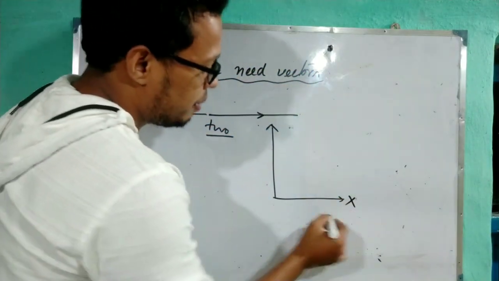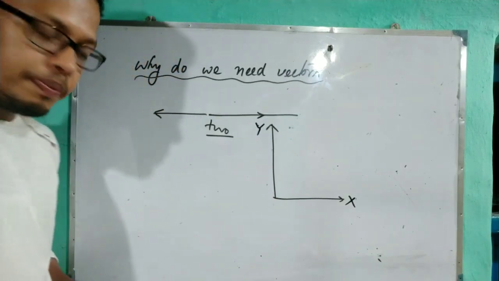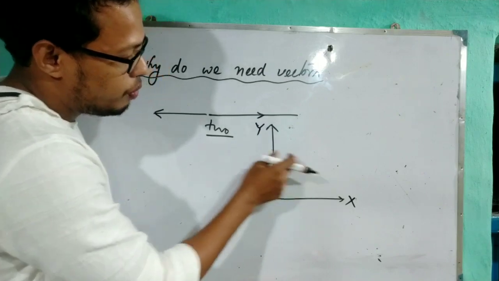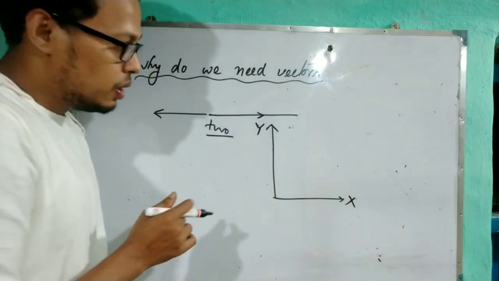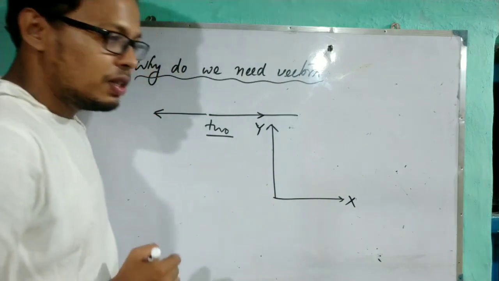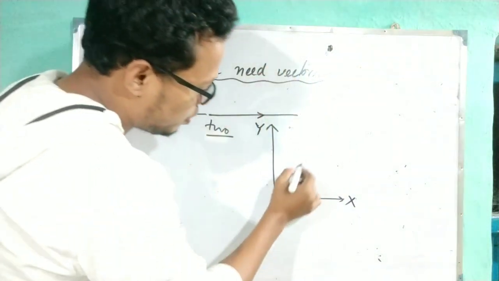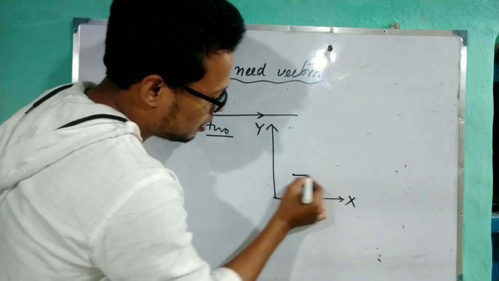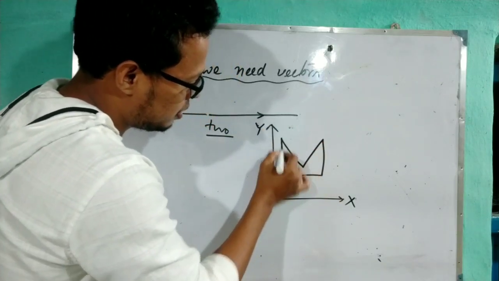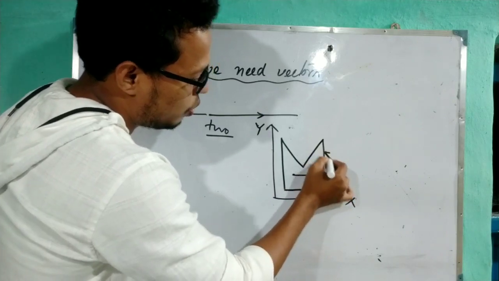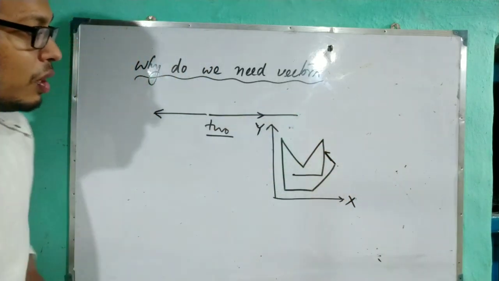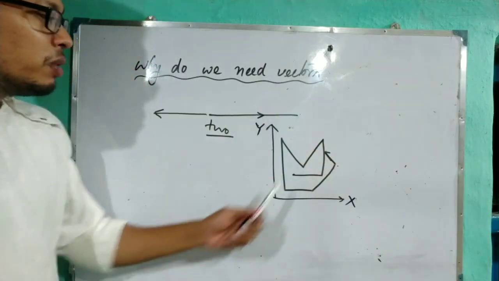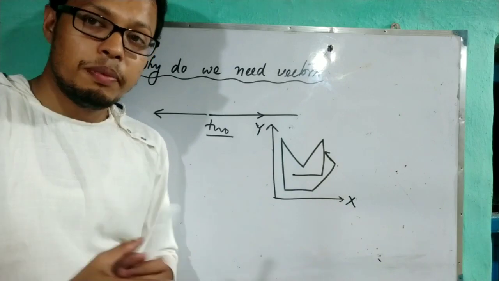Along x-axis, here I am giving the y-axis. When a body is moving in a 2D plane, in that case, how many directions are possible? Suppose the body is moving on the 2D plane. How many directions? This direction, this direction, this direction. See, all the motions on the 2D plane. So we can say here so many directions are possible when the body is moving on a two-dimensional plane.